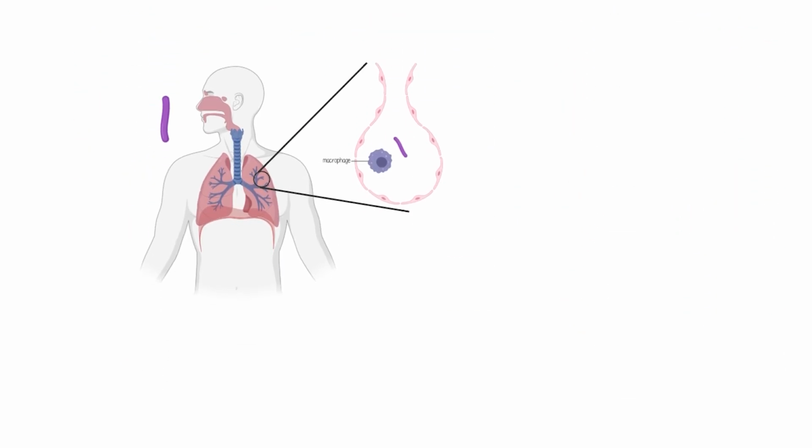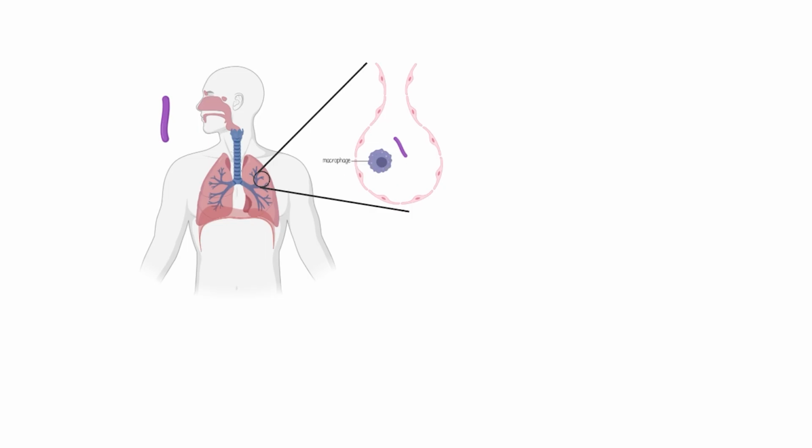Now, let's talk about what happens once the TB bacteria enter your lungs. Let's imagine to start that you have a healthy individual who is going to be exposed to the Mycobacterium tuberculosis. When the bacteria reach the alveoli of this person's lungs, they will encounter certain white blood cells called macrophages.